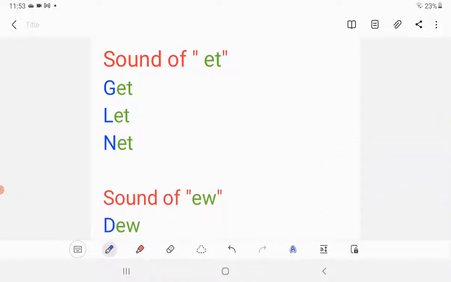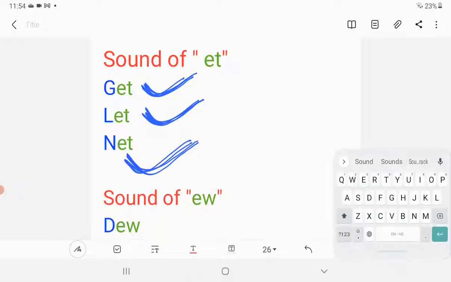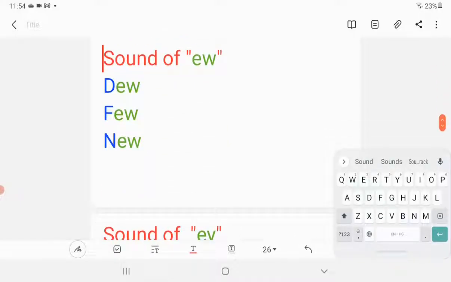Let's move to the next sound of vowel E with letter T. So it becomes the sound of at. Use your tongue, at. So let's read the words: get, get, let, let, net, net. Very good.